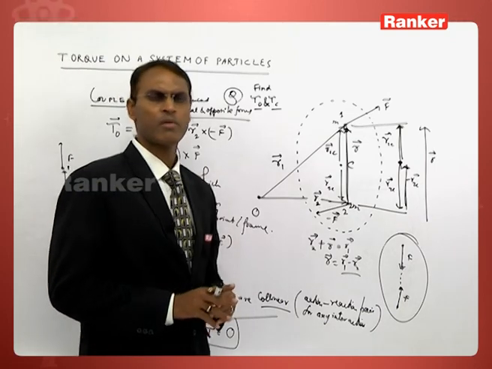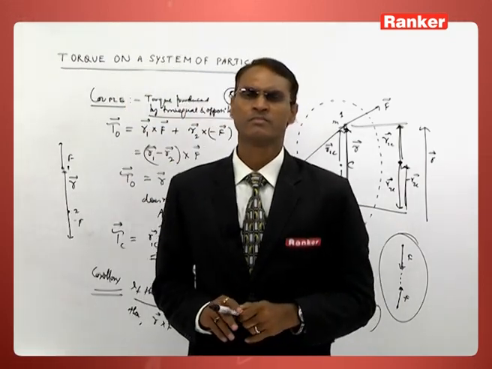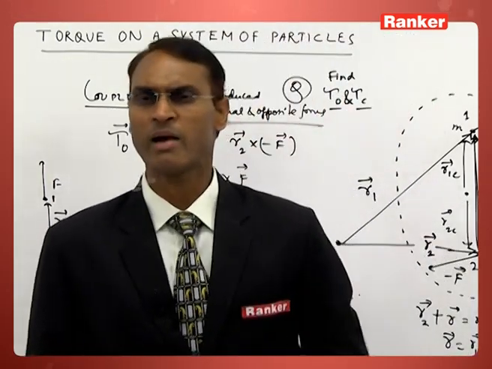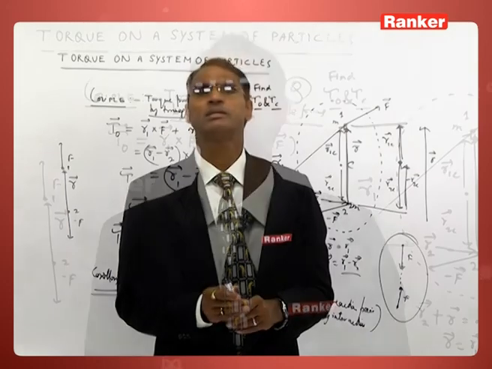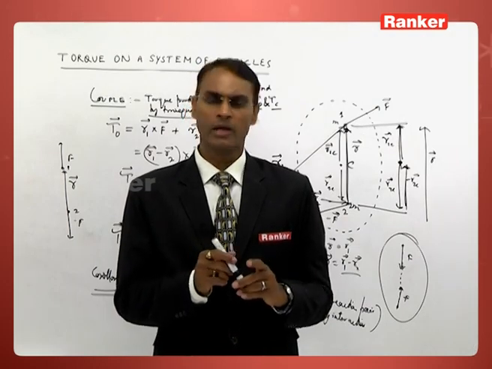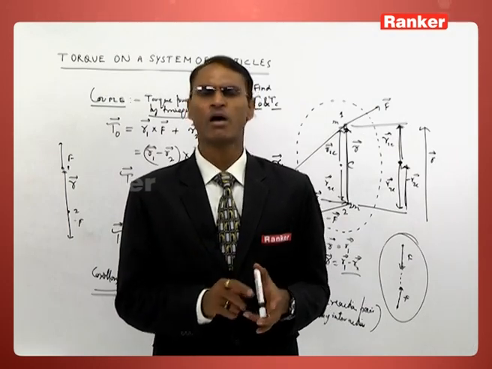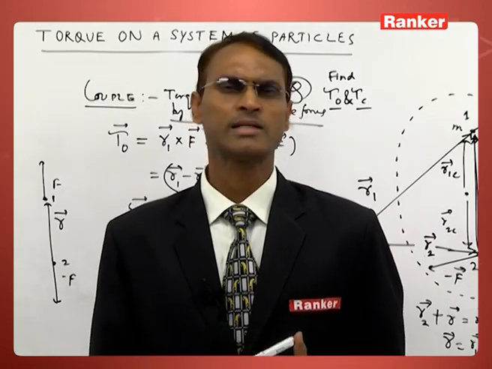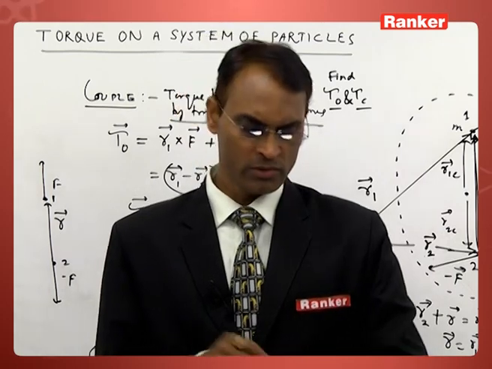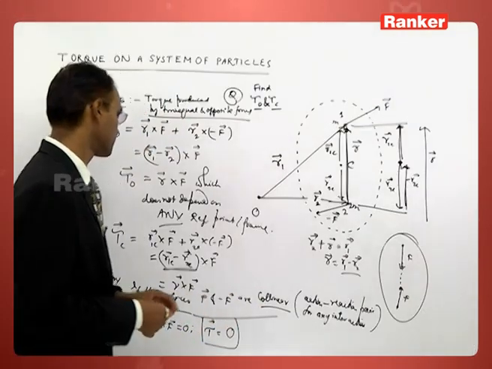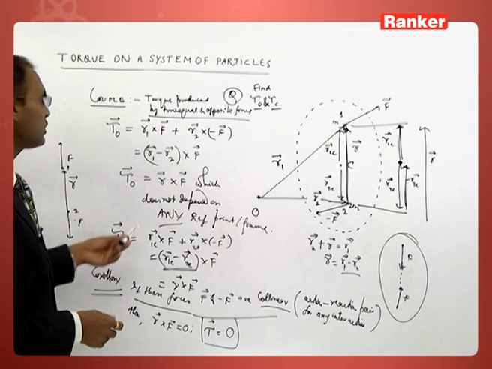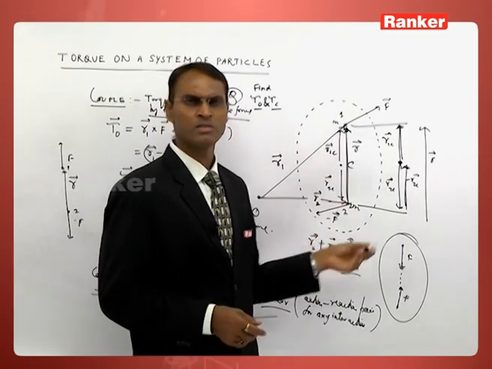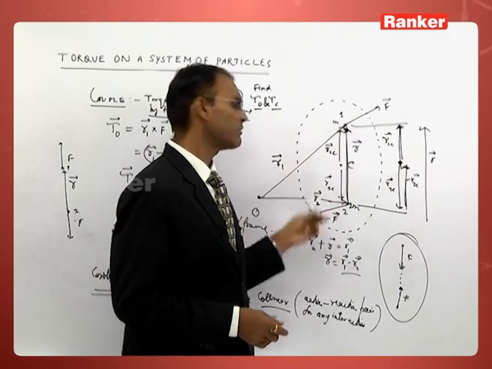We will encounter the problems of the couple in electricity as the force experienced by an electric dipole, and in magnetics the force experienced by a magnetic dipole or a magnet when placed in an external electric and magnetic field. There we will use the same concept. We should not ask about which point, about any point, about the center of mass point, about any point in the universe. The net torque remains the same.